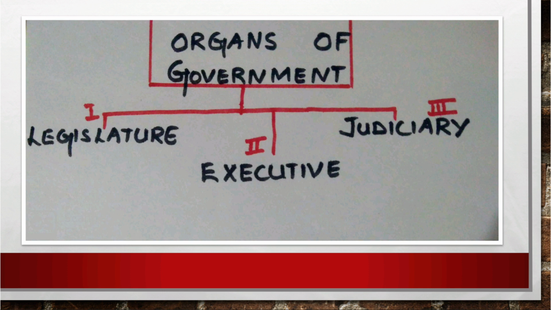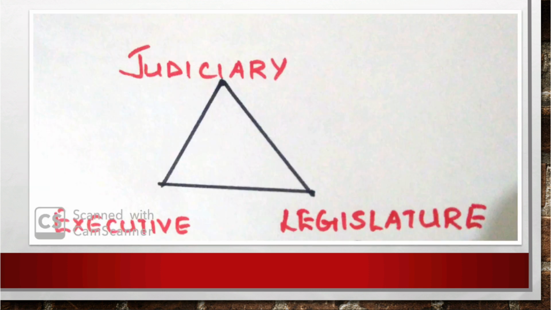As you know, we have studied legislature, executive and judiciary are the organs of our government. I hope you remember this triangle where judiciary is at the top, executive and legislature with equal status.